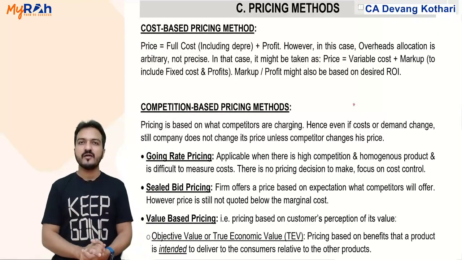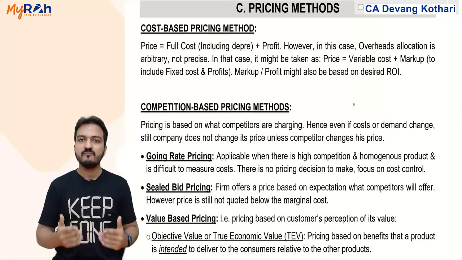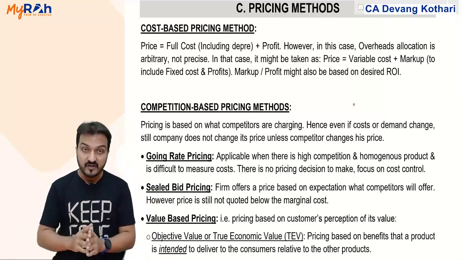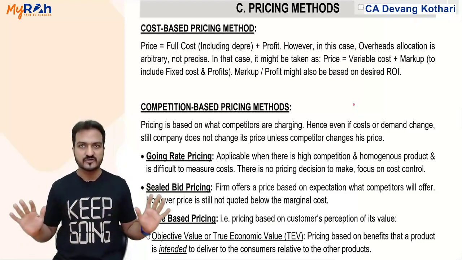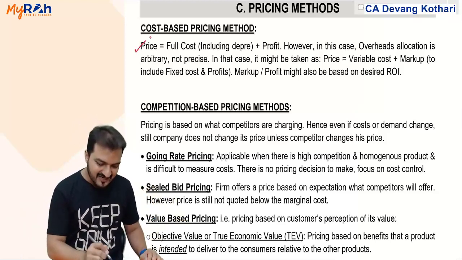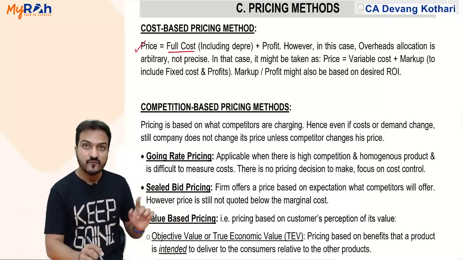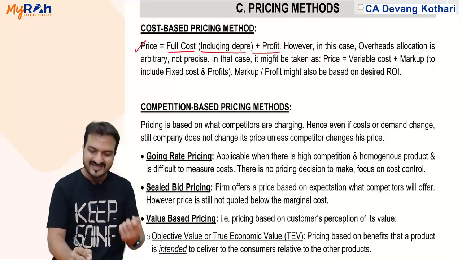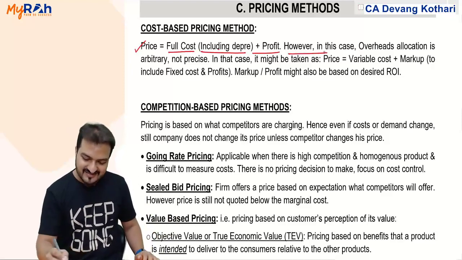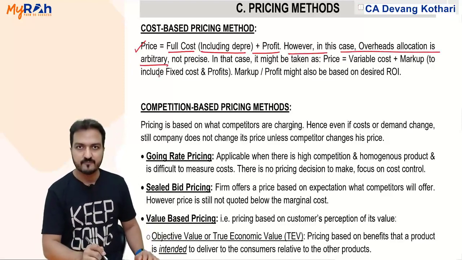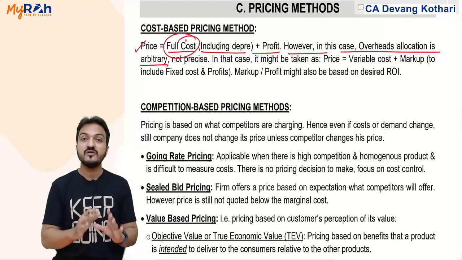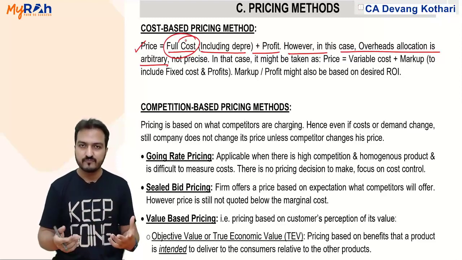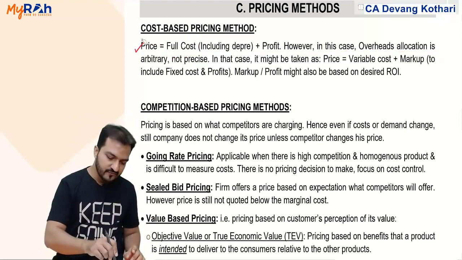Next is discussion regarding different pricing methods. Well, different methods of deciding the price. First method, cost-based pricing. Cost-based pricing meaning I decide my selling price based on the cost. One method is that I will decide my price based on full cost, including depreciation. So I will calculate my total cost of the product plus the profit is my selling price. However, in this case, overheads allocation is arbitrary because to calculate full cost, you need to apportion overheads. Overheads apportionment might be approximate, might be arbitrary, or might lead to under absorption, over absorption.